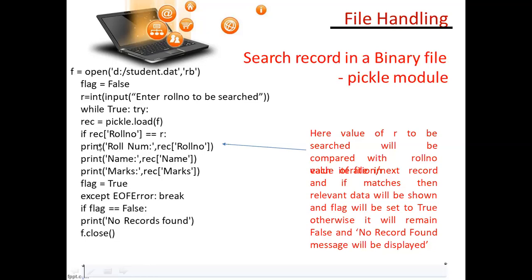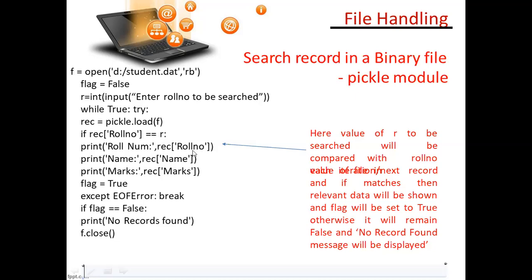And if rec roll number equal r, what do you mean by this? Rec roll number means from that dictionary, which has the roll number as a key, equal r, which I am getting here, which I am searching. Both are equal, meaning whatever I am getting here and the roll number from this dictionary are similar.